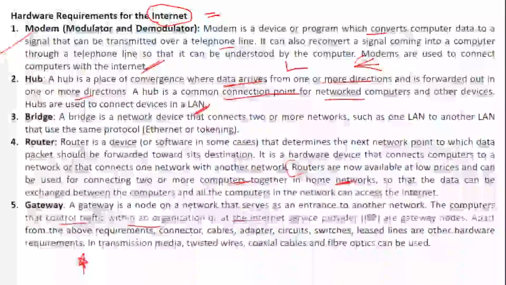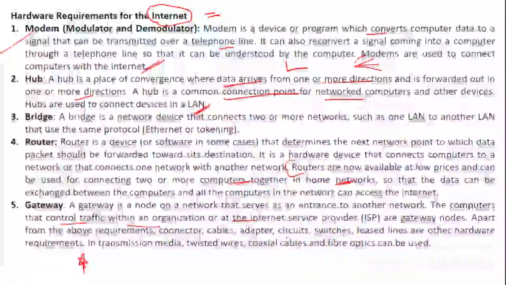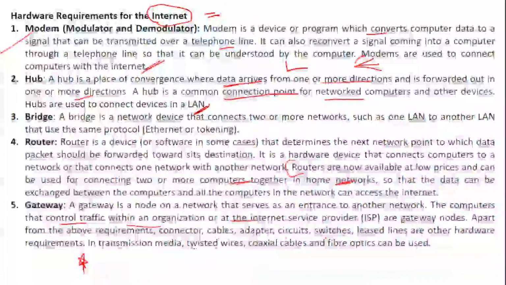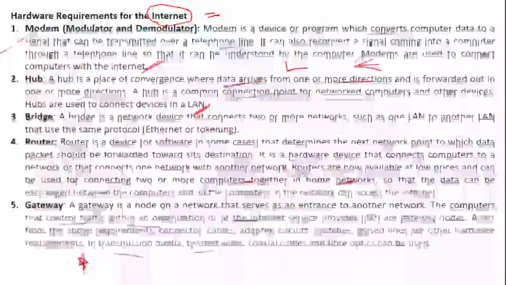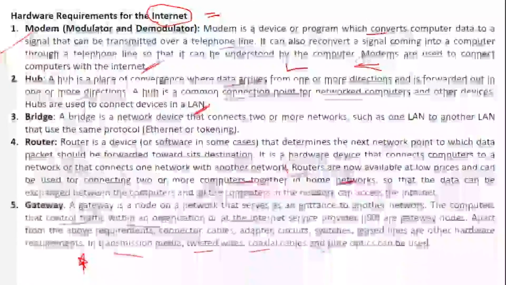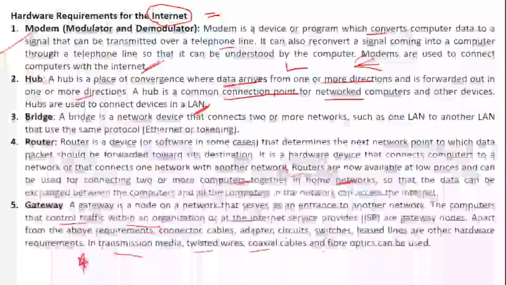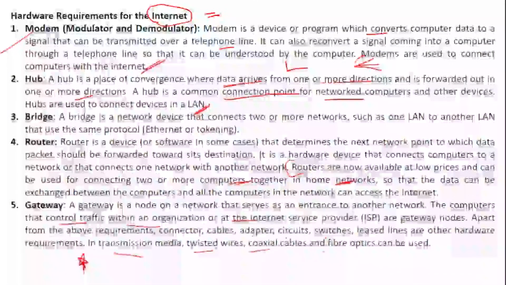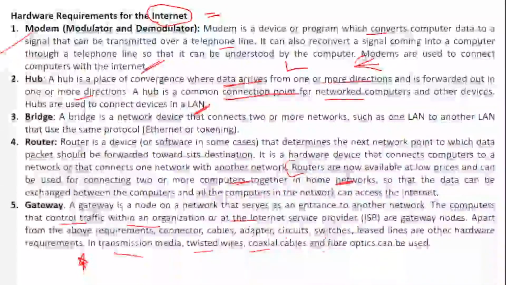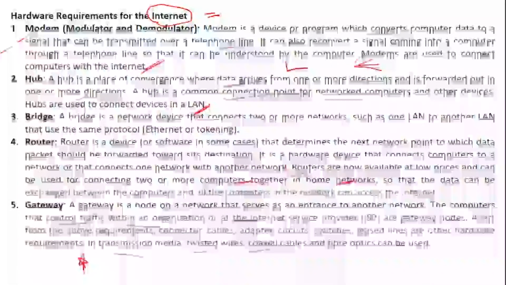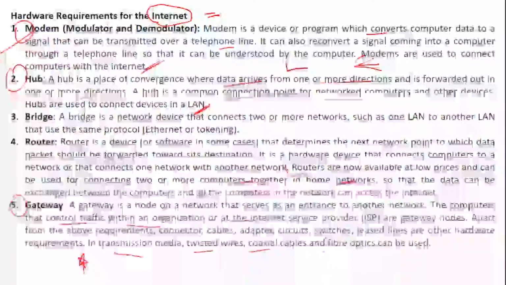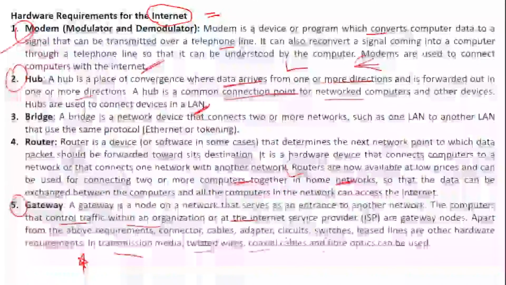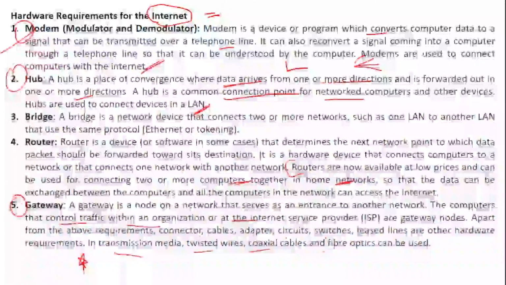Apart from the basic requirements, connectors, cables, adapters, circuits and surge switches are all used as hardware requirements. In transmission media, twisted wires, coaxial cables and fiber optics are also used. So these are the basic, mandatory requirements when it comes to hardware. And yes, we got questions on gateway, on modem, and on hub also. So remember these topics are very important. You should know the terms very well.